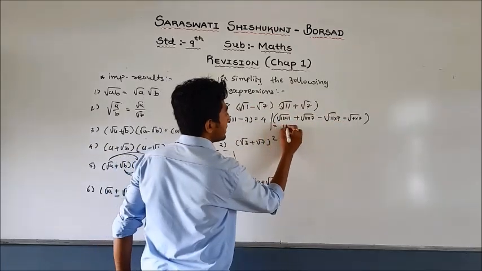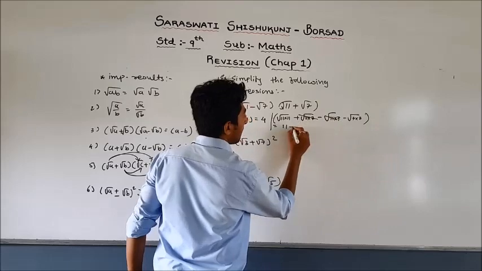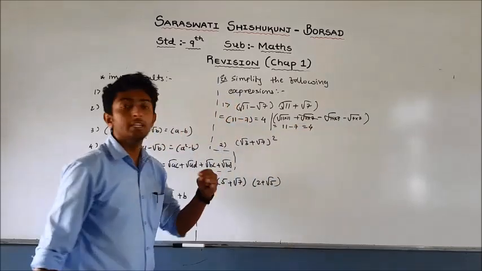So this is 11, this one will be cancelled out, minus 7, answer is 4.